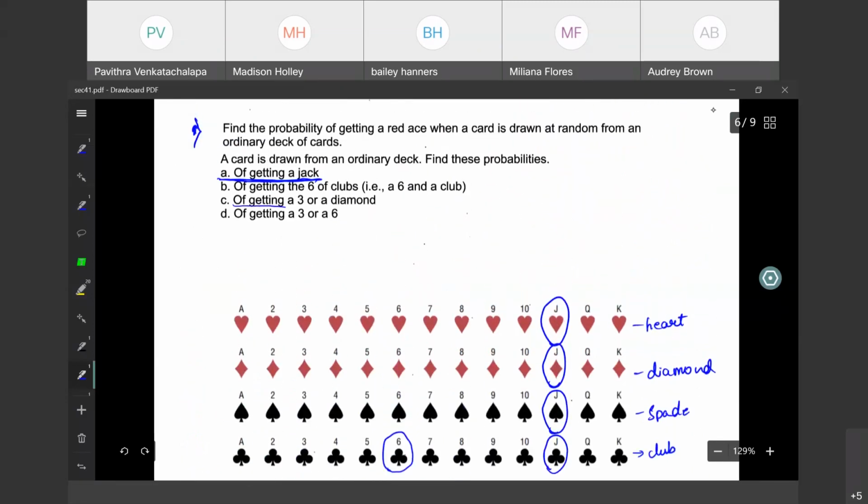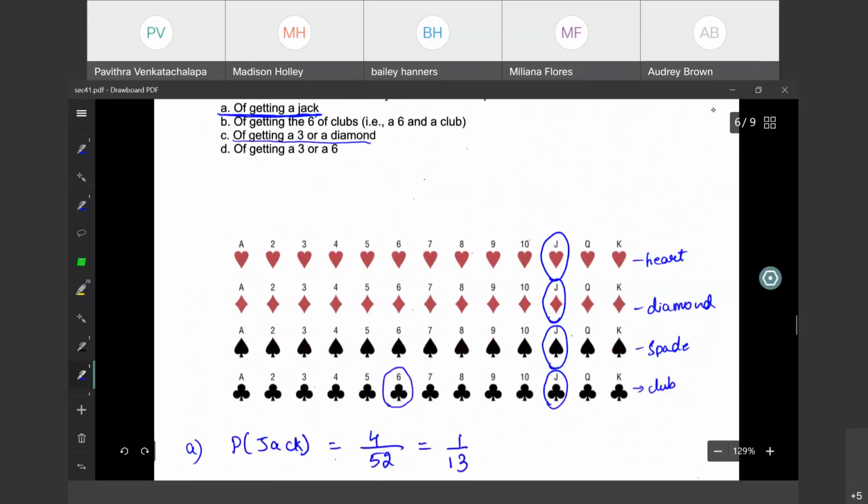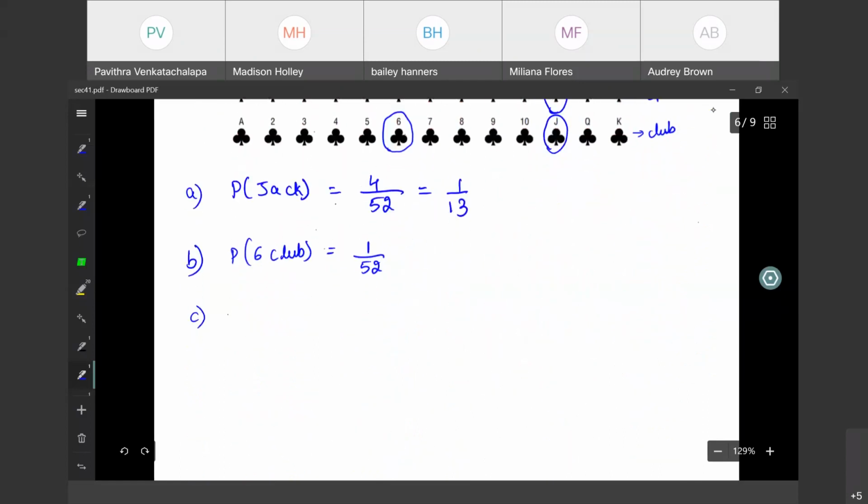What is the probability of getting a 3 or a diamond? Probability of getting a 3, or it might be a diamond. Answer this. It must be a 3 or a diamond. Yes, 16 out of 52.